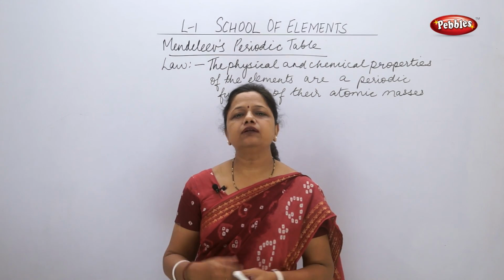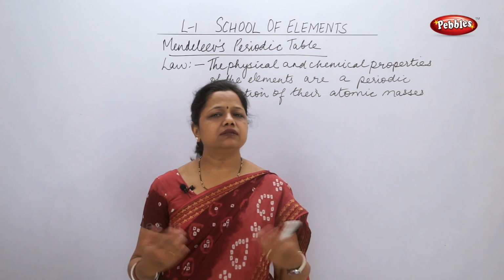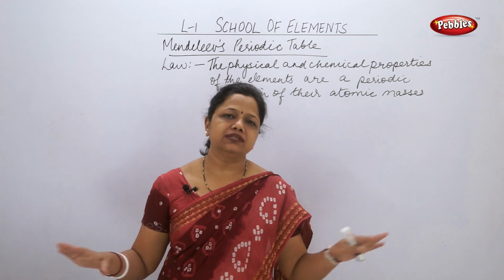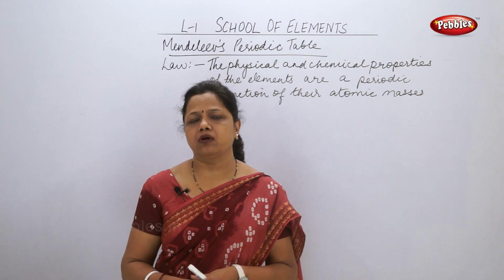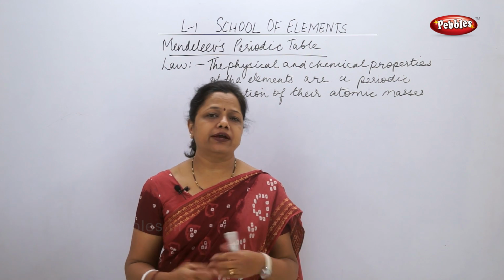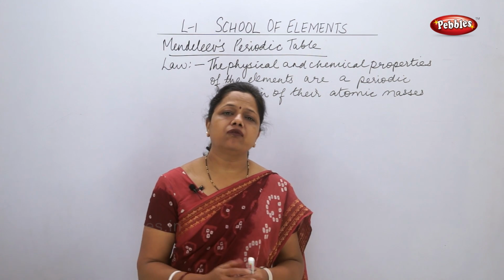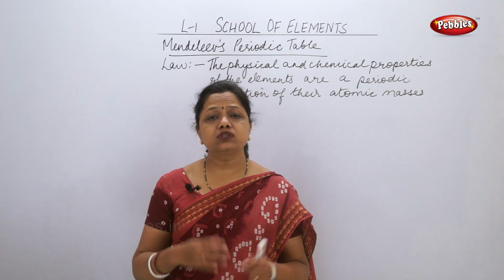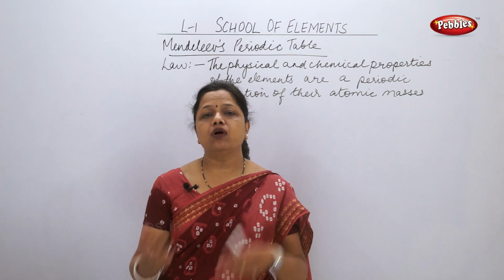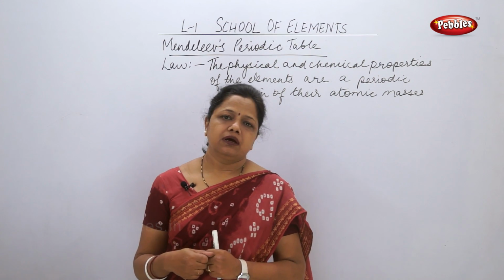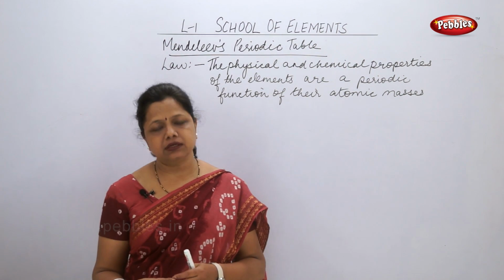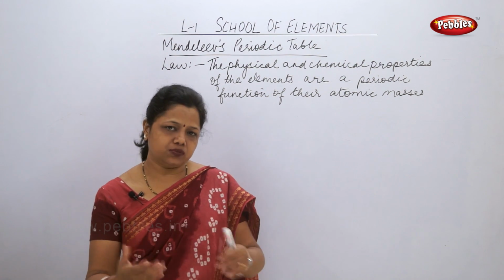Now, after Newland's law of octaves, various other scientists came and tried to organize these elements in some form of a table. They could not find the proper way of identifying the properties which were similar and which could explain to the world what the similar properties are. Mendeleev, a Russian scientist, tried to solve this problem.